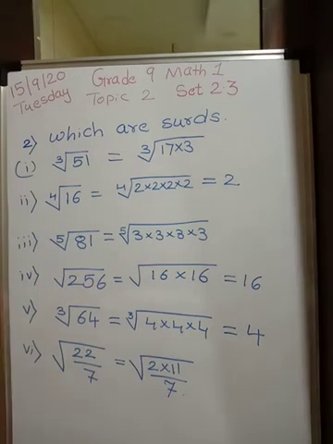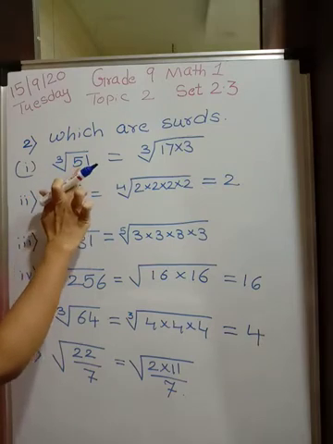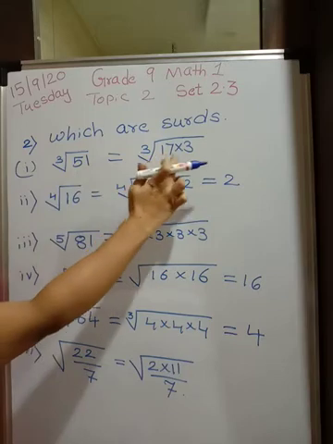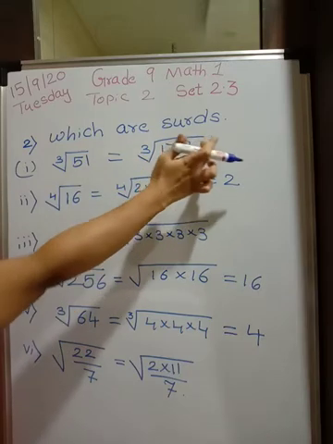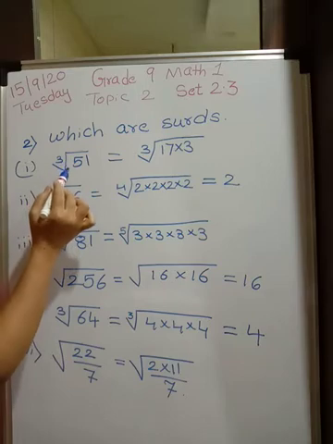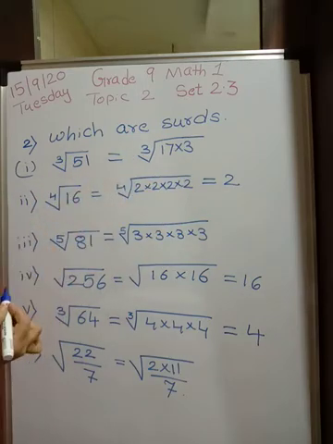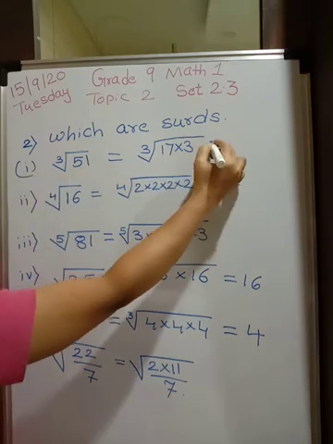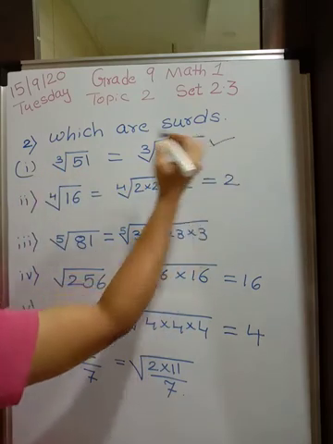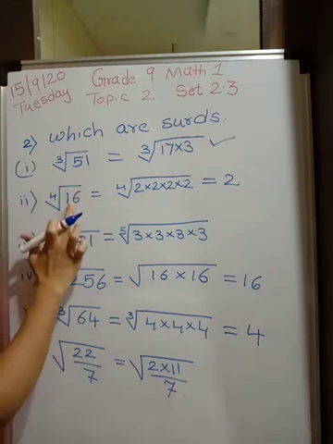Now just look at the first question, third root of 51. See, this is not a perfect cube because 51 is 17 into 3. So no number can come out. 51 is not a perfect cube. Are you understanding me? So its value will always be irrational, and therefore this is a surd. This is a surd.